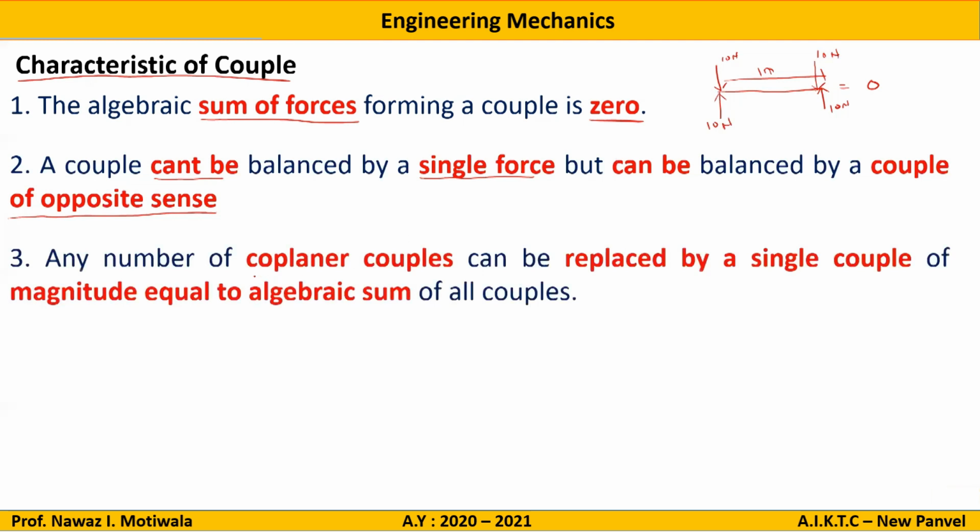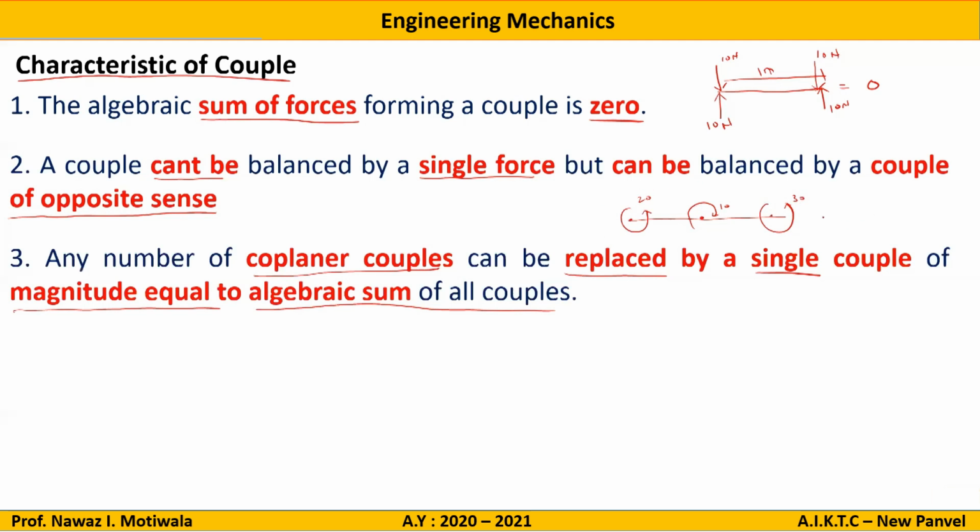Third point, any number of coplanar couples can be replaced by a single couple of magnitude equal to the algebraic sum of all the couples. Let us say there is a body with two or three couples acting on it. Let us say this is an anti-clockwise couple of 20, this is a clockwise couple of 10, and this is an anti-clockwise couple of 30.